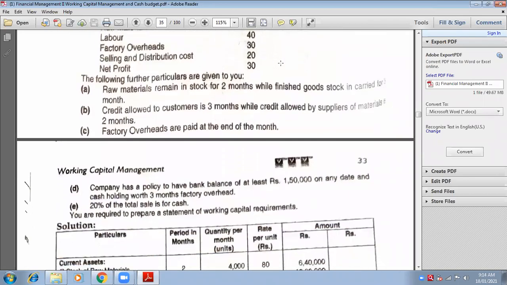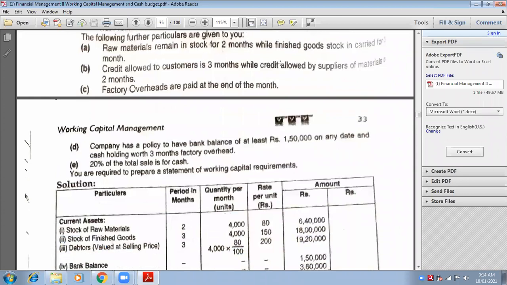Now, the last adjustment is that 20% of total sales is for cash. So it is related to debtors. Okay. So we will take 80 percent of sales. You are required to prepare a statement of working capital requirement. But before that, I want you to add the last point in the question. So the whole question is before you. Okay. Now you have to add the last point.